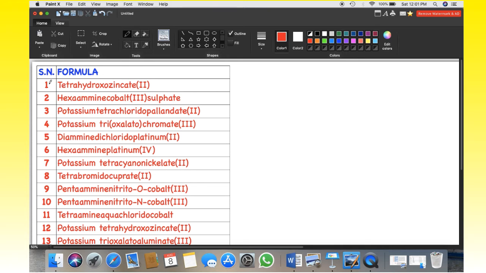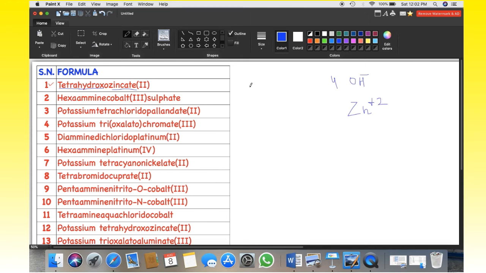Let's take the first name. I have named this tetrahydroxo. Tetrahydroxo is given. Tetra means 4 and hydroxo means OH negative. 4 OH negative are there. And again is zincate. Zinc is the central metal, and zincate, and the oxidation state of zinc is given as +2.